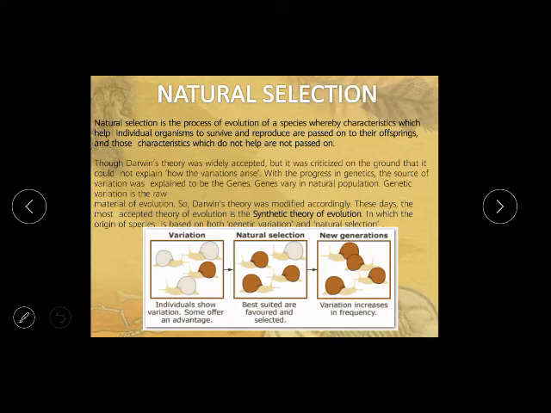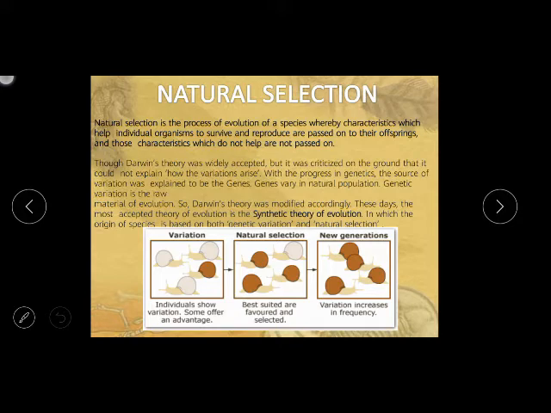Though Darwin's theory was widely accepted, it was criticized on the ground that it could not explain how the variation arises. With the progress in genetics, the source of variation was explained to be the gene. Genes vary in natural population. Genetic variation is the raw material of evolution. So Darwin's theory was modified accordingly. These days, the most accepted theory of evolution is the synthetic theory of evolution, in which the origin of species is based on both genetic variation and natural selection. So Darwin's theory was highly criticized.